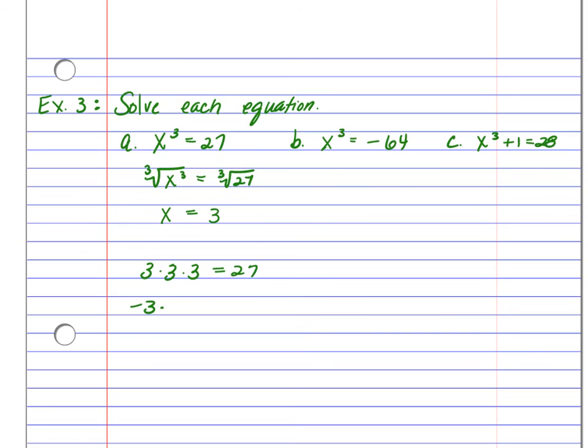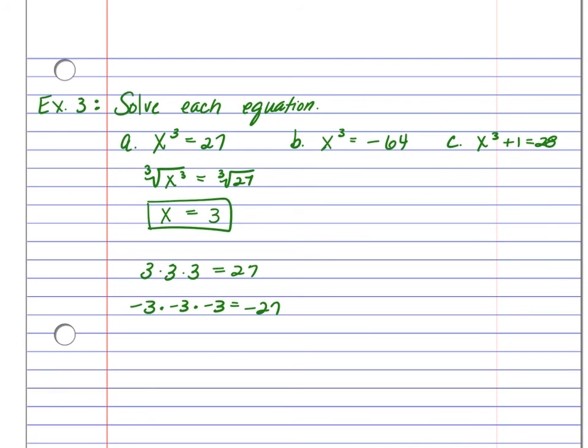Is that the same as negative 3 times negative 3 times negative 3? Well, we still get 27, but here we have a negative times a negative times a negative. We have 3 negatives. That's going to give us a negative 27. So in this case, we are not going to be using plus minuses when we're dealing with cube roots. That is only for square roots.